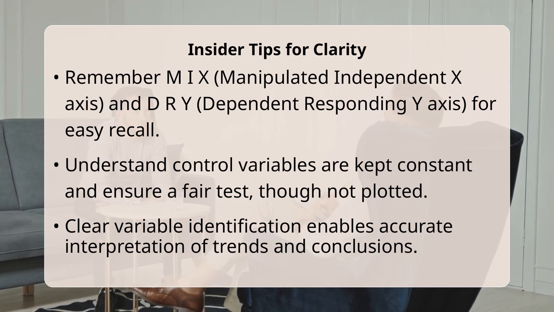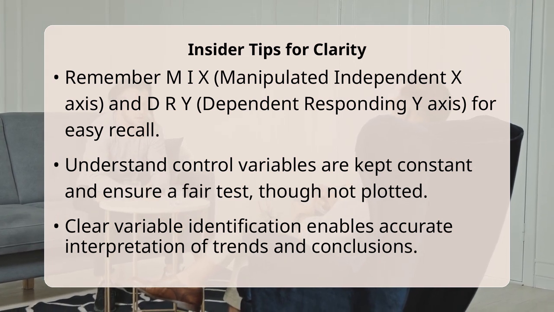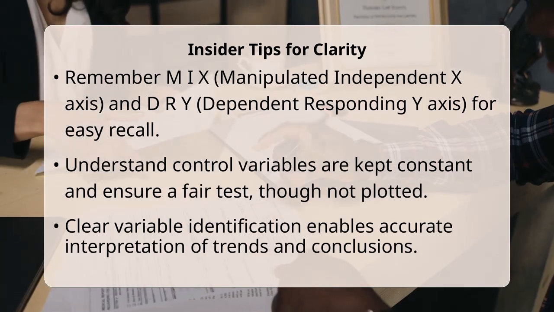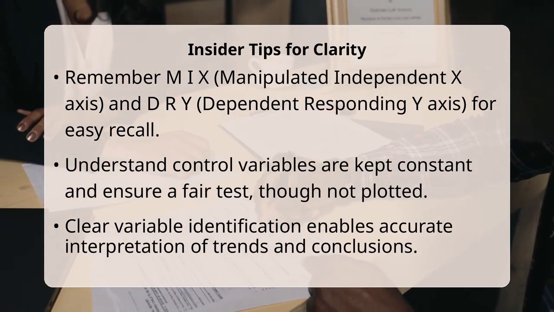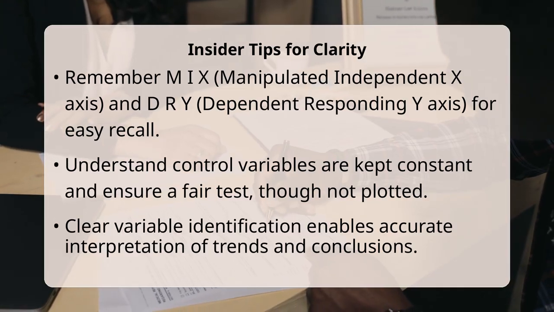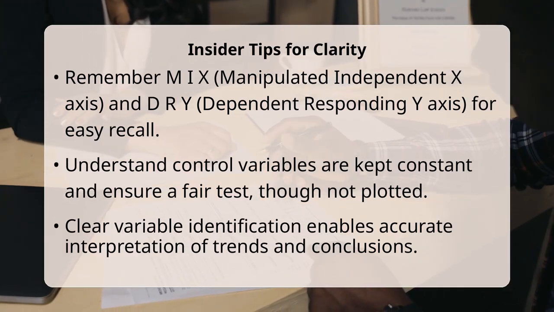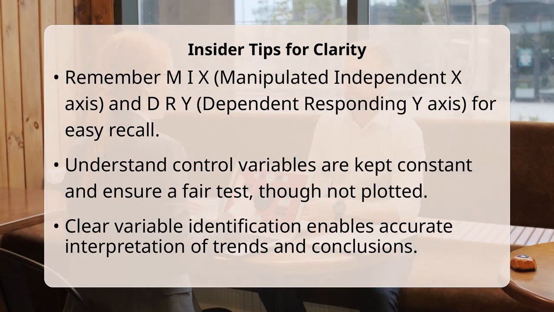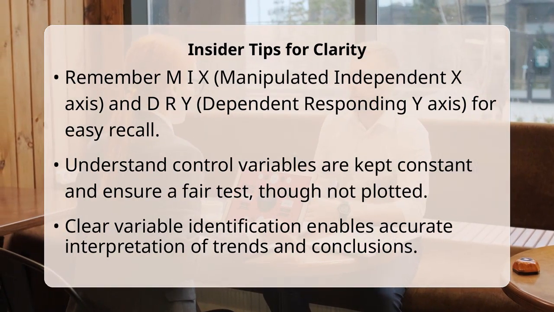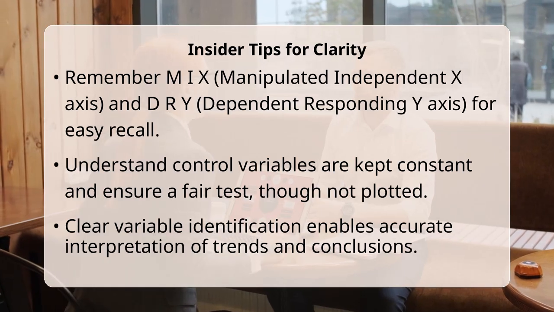By systematically identifying the independent and dependent variables on a graph, you unlock the full meaning of the experiment's results. This ability allows you to clearly understand the relationship being investigated, interpret trends, and draw accurate conclusions, ultimately boosting your confidence and performance on the GED Science exam.